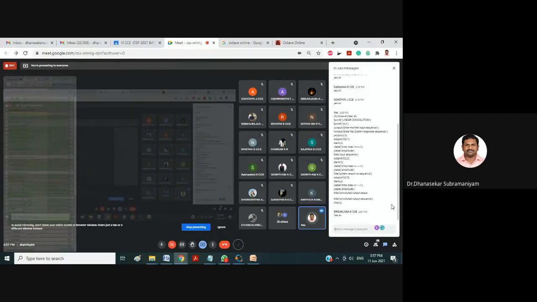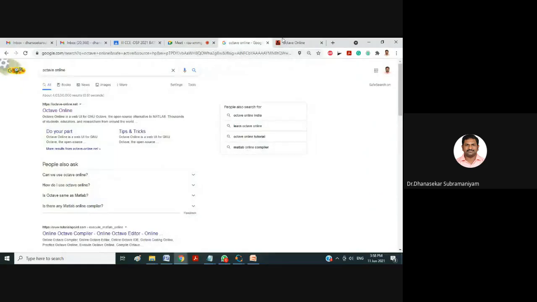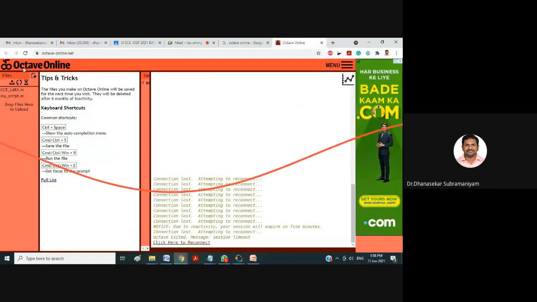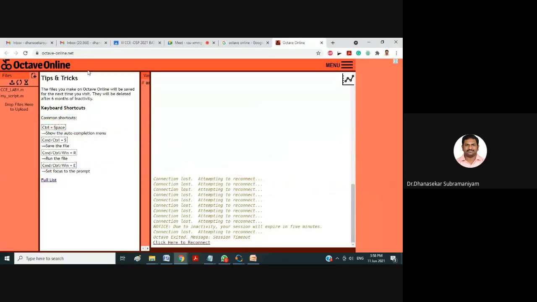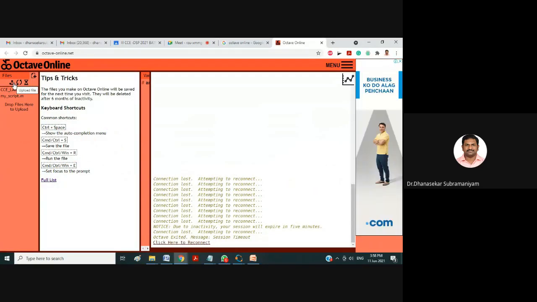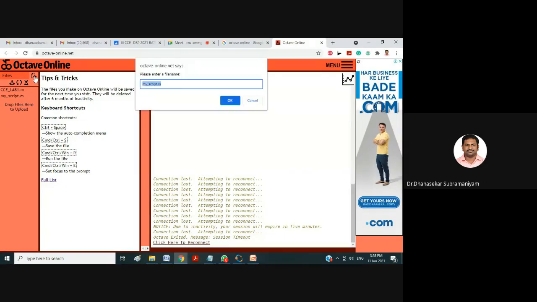I'm just telling you how to do the code online. The same code is there. Those who are using mobile, those who have not installed it, I have already told, go here. Here we have Octave Online. Just click on this. Here we have a plus symbol. Click this plus symbol and you will get a script file. Please enter the file name. Here you have to give the script file name.